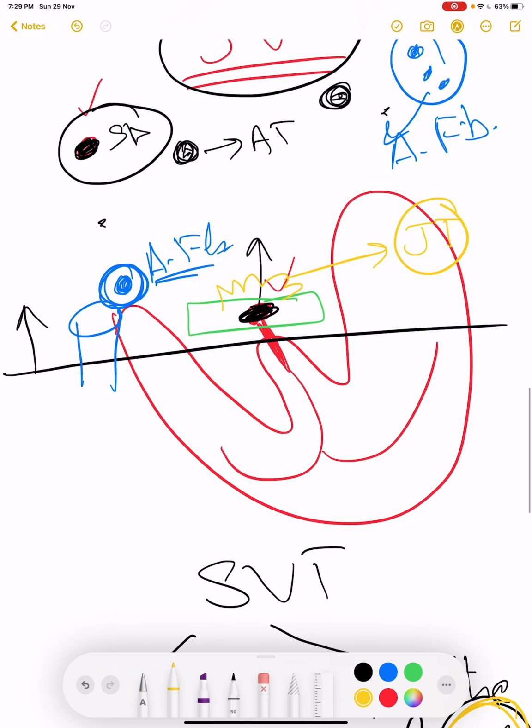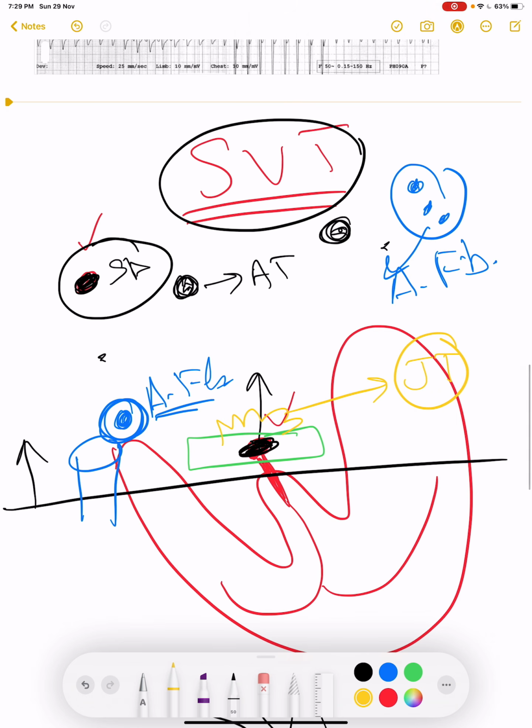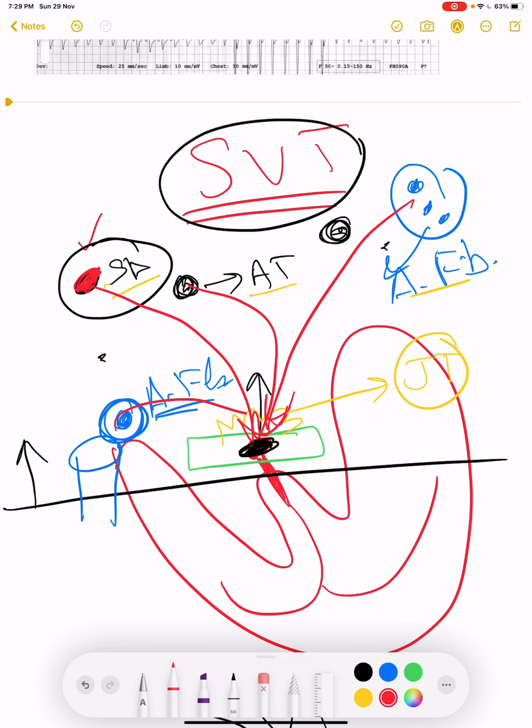If any impulse is originating above the level of AV node, as in sinus tachycardia, atrial fibrillation, anyone, no matter from where it is originating, it will ultimately go to the AV node, right? All of these impulses will ultimately go to the AV node.